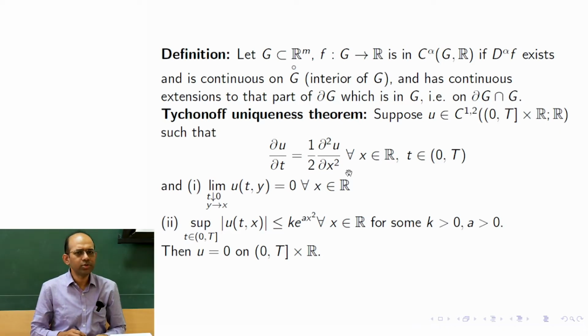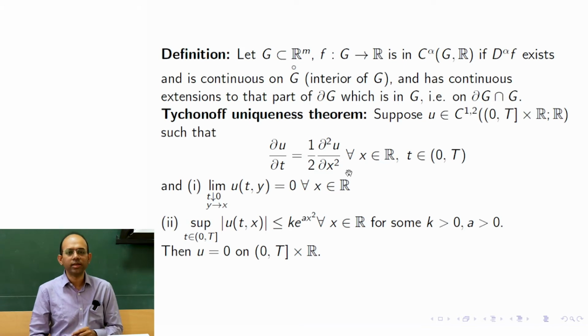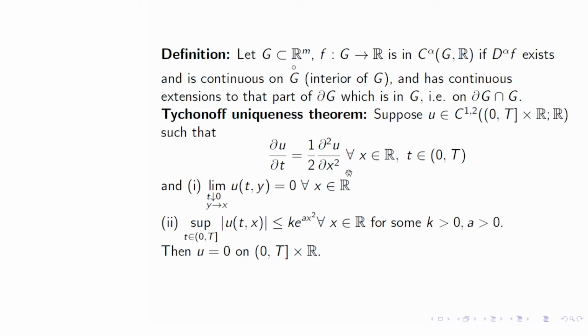Why do you call such a theorem uniqueness? Because this basically says that if I have one particular initial data, whatever it is, then I cannot have two different solutions of the heat equation with the same data. Why is it so? Imagine, if possible, that there are two different solutions u and v of the same heat equation with the same initial data. Then u minus v would also satisfy the same equation because this equation is linear. So if u and v are both solutions, then u minus v would also be a solution.